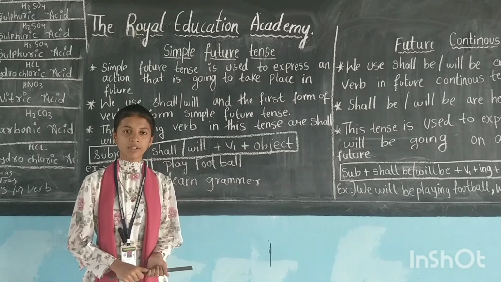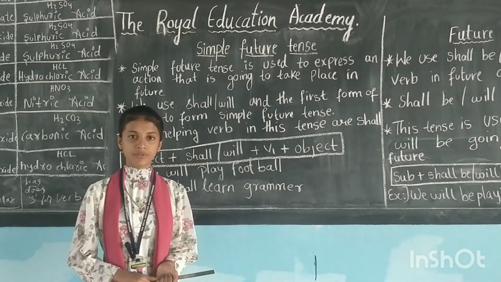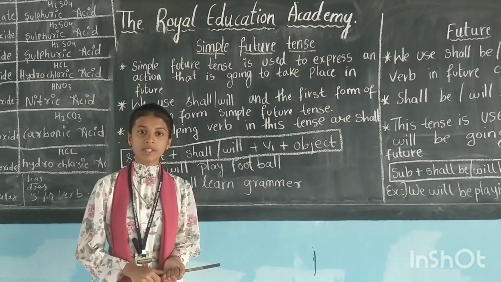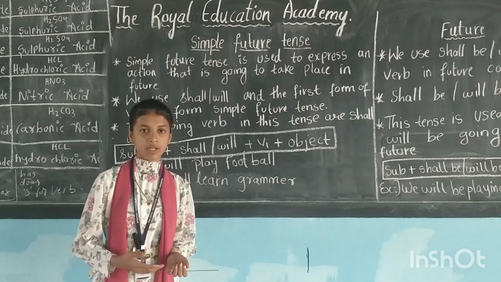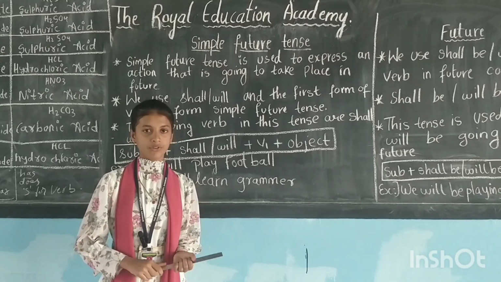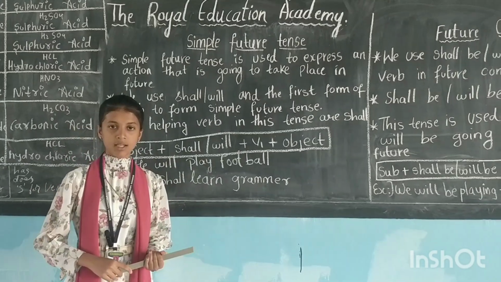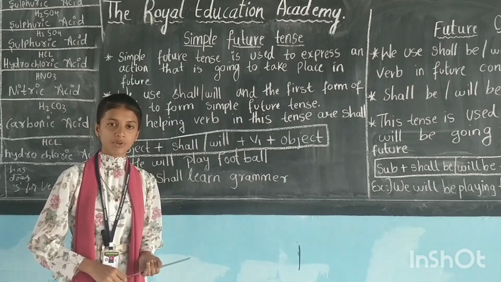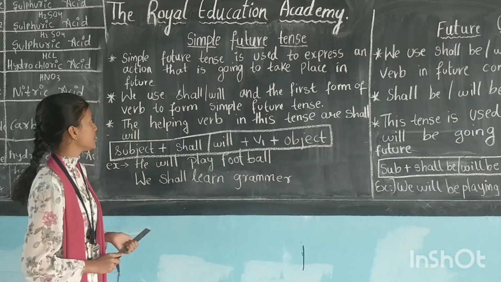So now we are going to learn about future tense and its four forms. So what is future tense? It is the verb which tells about the future timing. This is said to be in future tense. So there are four forms of future tense, which are simple future tense, future continuous tense, future perfect tense and future perfect continuous tense. So now we are going to learn about simple future tense.